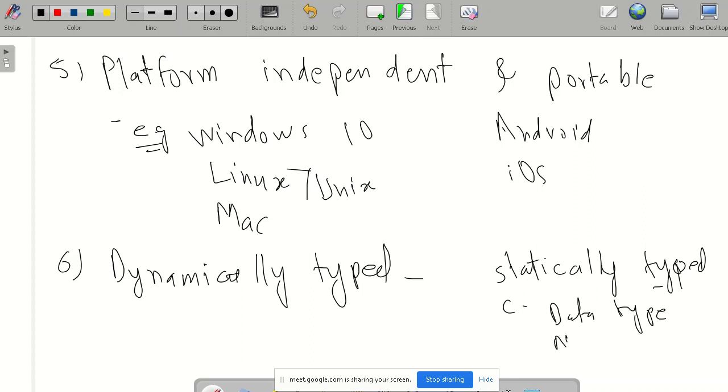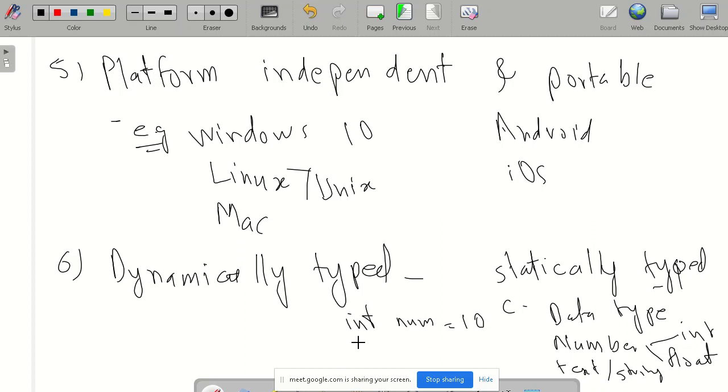For example, if we say number, we generally have two categories. One is integer, and second is float values, and there is text data, which we also call string data. So in a statically typed programming language, we have to give its data type. For example, whenever we are giving a number, int num is equal to 10, so we have to specify which type of data we are going to store.